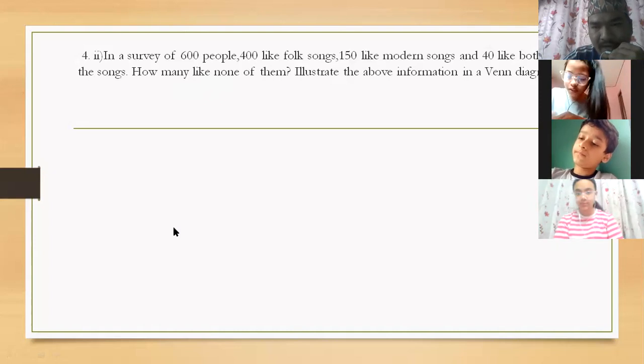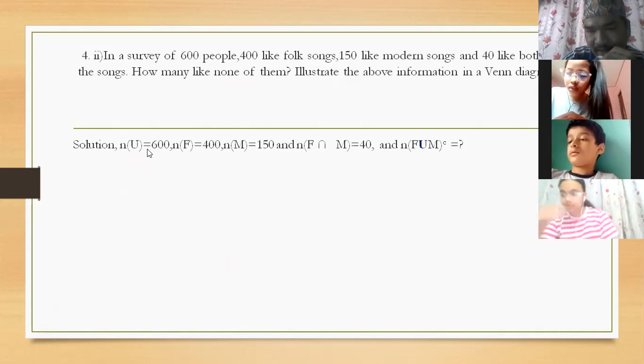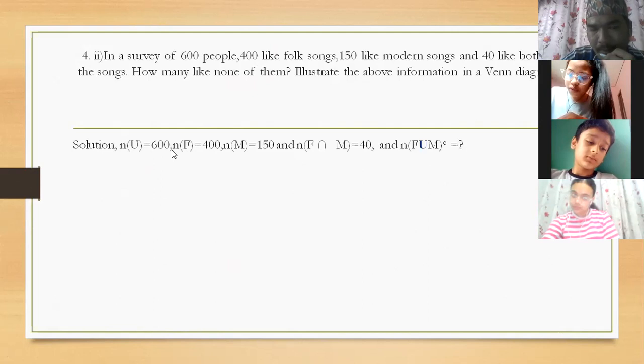We are going to find how many like none of them. First of all, look here. I have shown here also the total number of people in the survey is 600. That is n(U). And the number of people who like folk songs is 400.